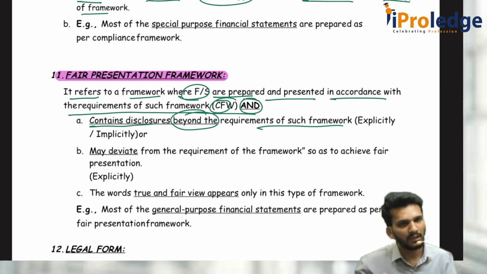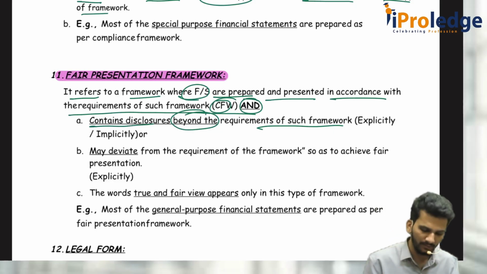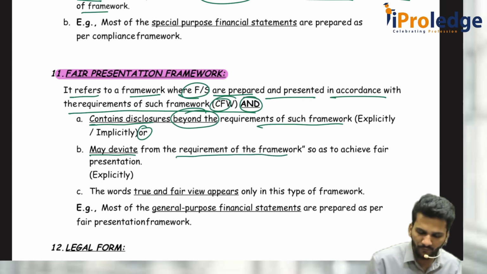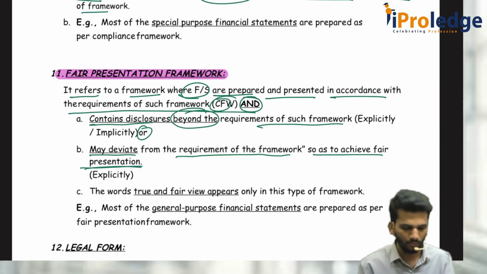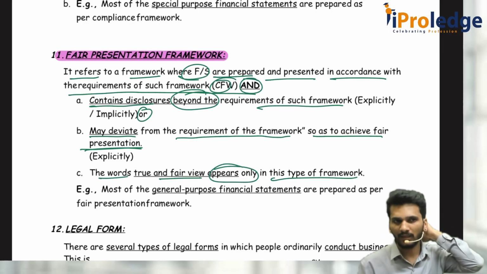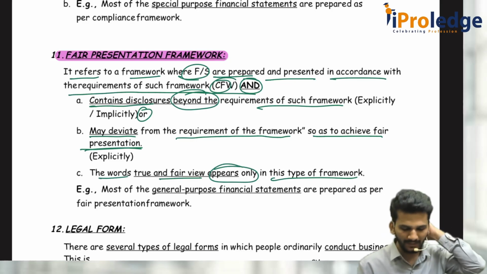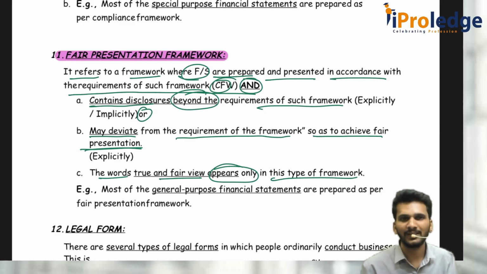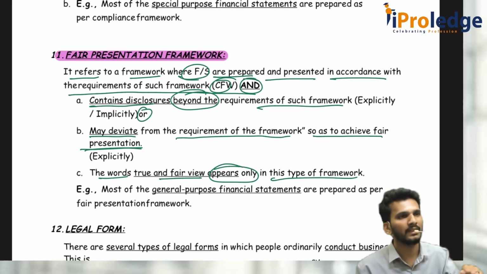That means they can deviate also beyond that, or they may deviate for the purpose of the requirement of the framework so as to achieve the fair presentation. Explicitly they can go out. And the words true and fair appear only in this type of framework. Compliance framework does not contain a true and fair view. This can be asked as an MCQ question: the words true and fair in the financial statements are present in that type of framework. It is only in the fair presentation framework, not in the compliance framework.